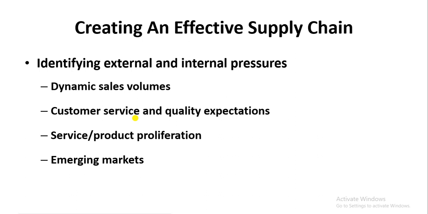So this change in the sales volume is sometimes required by the customer. Customer asks you to deliver the products with varied volumes, or sometimes this change in the sales volume is driven by the company once the company announces discounts or promotions for the customers. So your supply chain is catering to the varied sales volume. That is an important consideration while designing the supply chain.